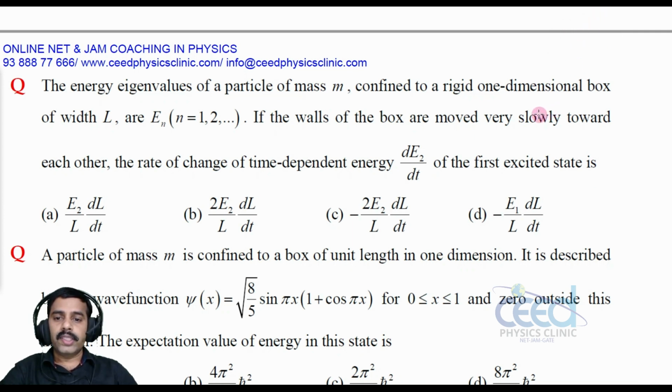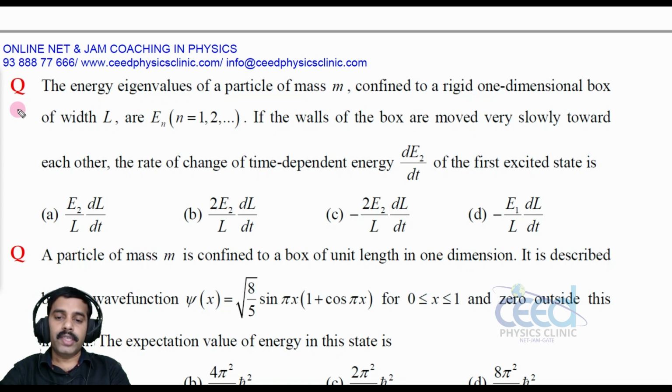So in this question, we have to find the rate of change of energy dE2 by dt in the first excited state.